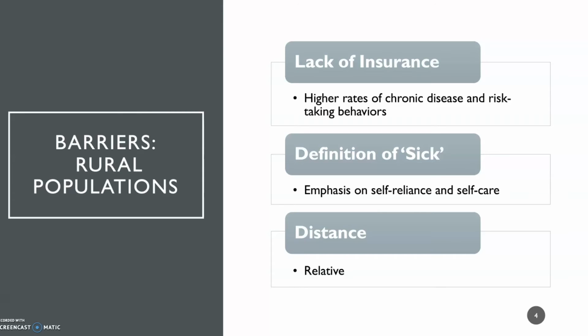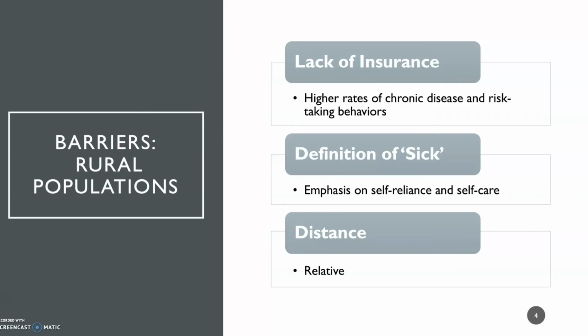We'll first discuss barriers to healthcare access that rural populations face. The first and most common barrier is a lack of insurance. This type of barrier is not specific to a rural population, but we see it to have a stronger effect in rural areas.